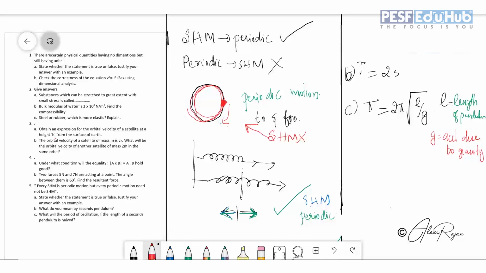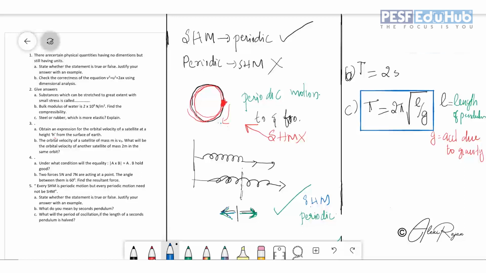So this equation is very, very important. That is T is equal to 2 pi root L by G. From the equation you will get to know that the time period purely depends upon the length of the pendulum and acceleration due to gravity. The length of the pendulum is taken from the starting point of the string to the center of the bob. Bob is the spherical part of the pendulum.